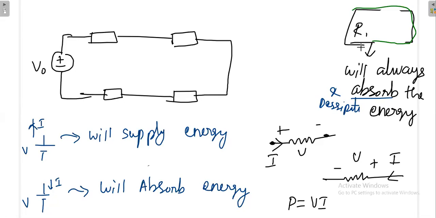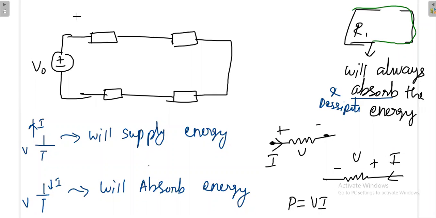Again, whenever a resistor is there, that energy is completely lost. So you got a new idea here: whenever voltage is there, don't think that it will always supply the energy. It will also absorb the energy. When I take some complicated problem in future with more than one voltage source, I will show you that some sources may be supplying energy and some may be absorbing energy. To prove this, there is a theorem called Tellegen's theorem, and there I will clarify it to you. Now for a moment I assume everything is a resistance.